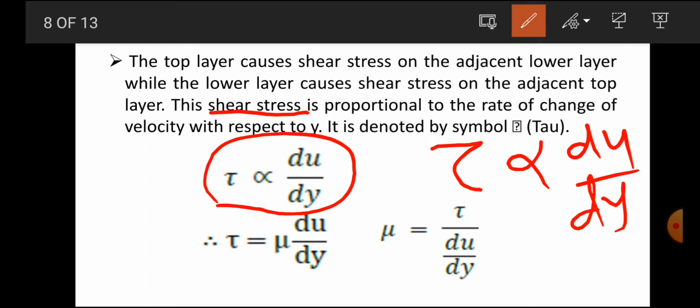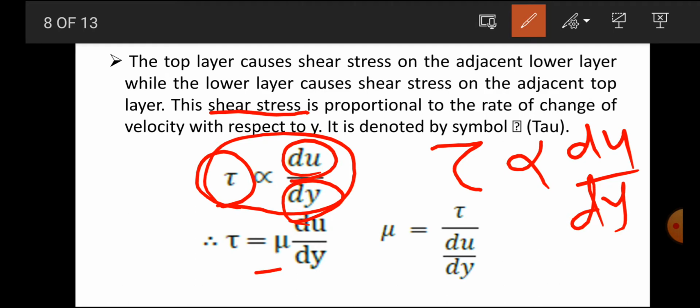Why is it considered so? One adjacent layer causes shear stress on the lower layer, and the lower layer causes shear stress on the upper layer. So at that time shear stress changes with respect to velocity, and in the direction it will be distance that we have to consider here. So tau is proportional to du by dy.